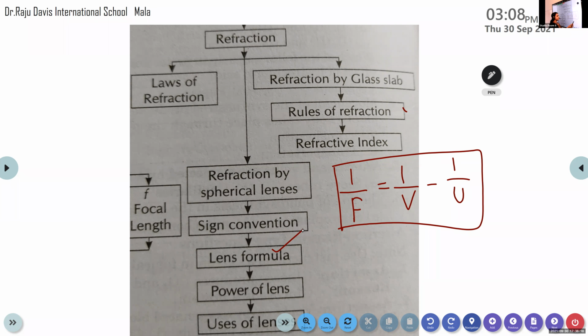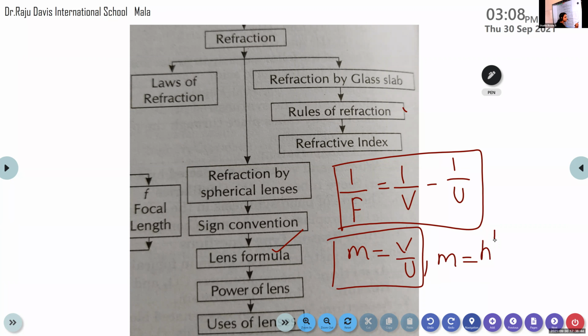So along with this lens formula, we can discuss one more thing: the magnification formula, M for lens. Two equations are there. M is equal to plus V by U. This is one equation. One more equation is there. What is that? M is equal to H dash by H, height of the image divided by height of the object. Okay, so this is the magnification formula.